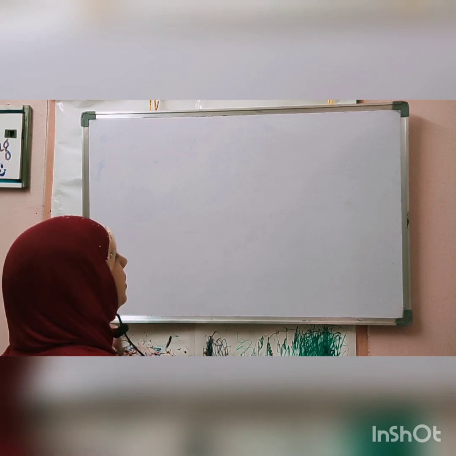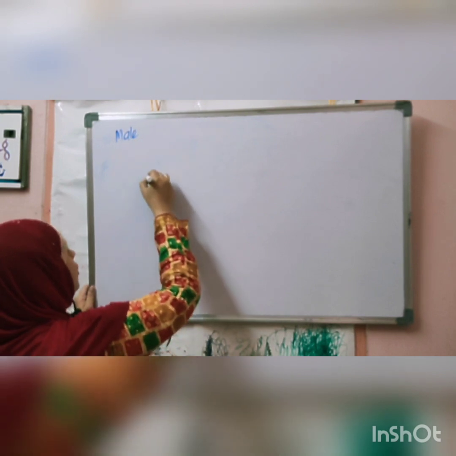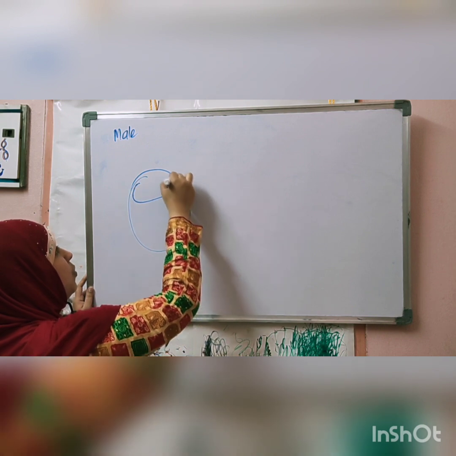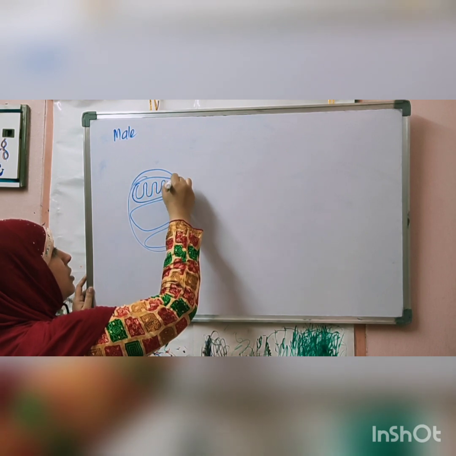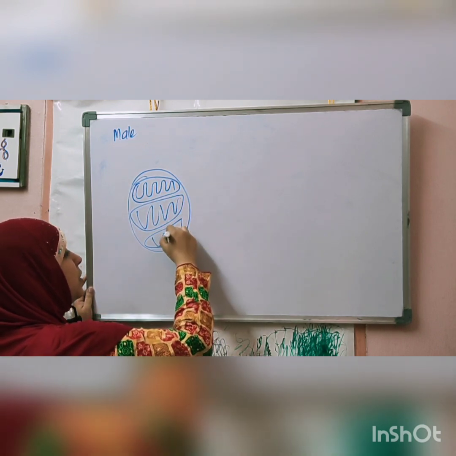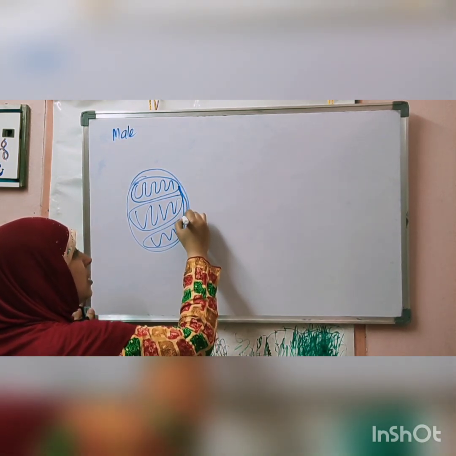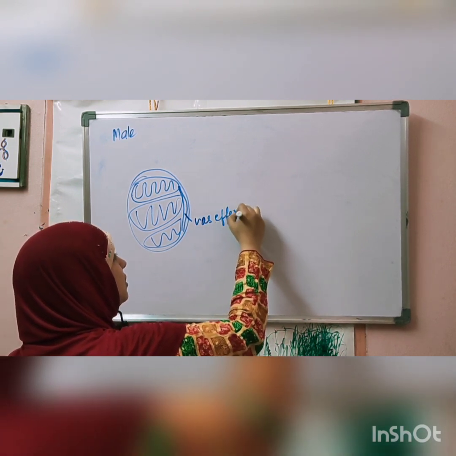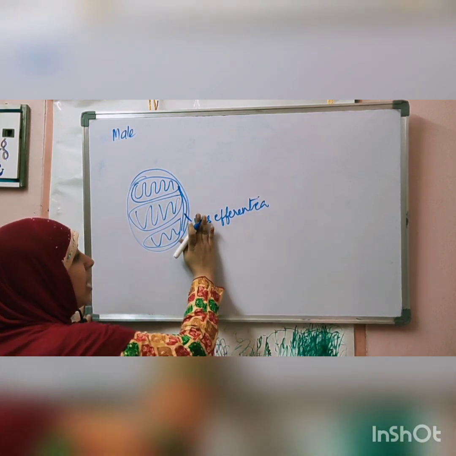Okay children, next topic is the reproductive system, the male reproductive system. In the male reproductive system, the major organ is the testis. Inside this testis there are small lobules. Inside these lobules there are seminiferous tubules. In these seminiferous tubules the sperms are produced, and they are collected by one small duct here. This duct is called vas efferentia. The seminiferous tubules will produce the sperm, and they are collected by vas efferentia.